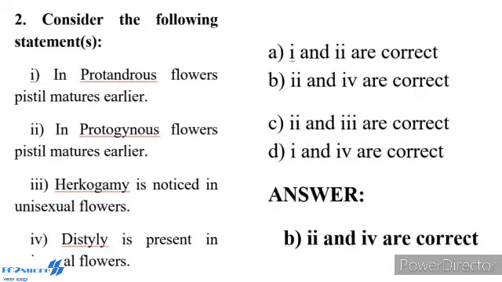Second one, consider the following statements. Statement 1: In protandrous flowers, the pistil matures earlier. Statement 2: In protogynous flowers, the pistil matures earlier. Statement 3: Cleistogamy is noticed in unisexual flowers. Statement 4: Distyly is present in unisexual flowers. Option A, 1 and 2 are correct. Option B, 2 and 4 are correct. Option C, 2 and 3 are correct. Option D, 1 and 4 are correct. So the answer is option B, 2 and 4 are correct.